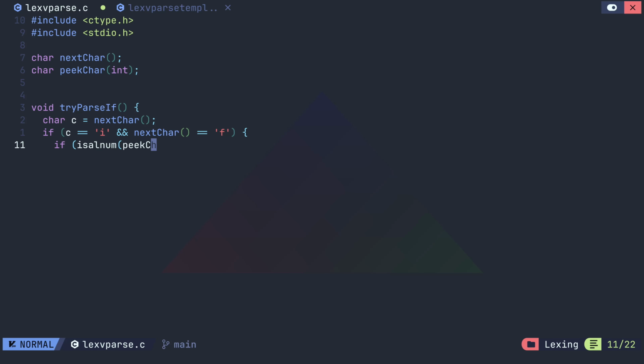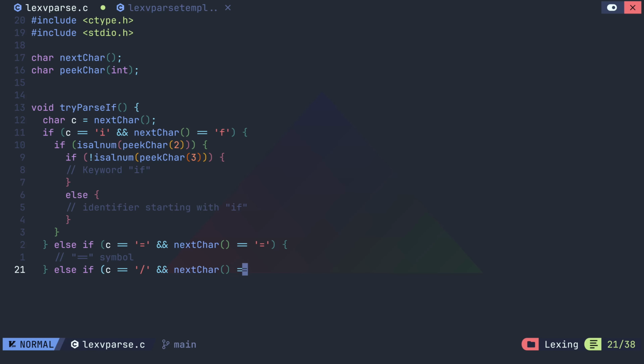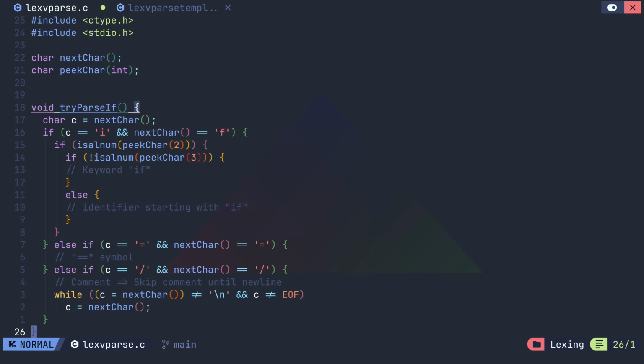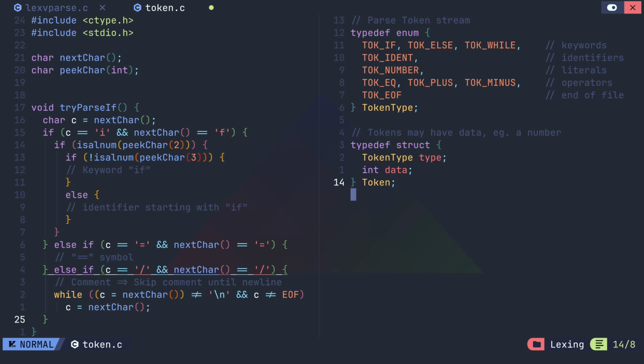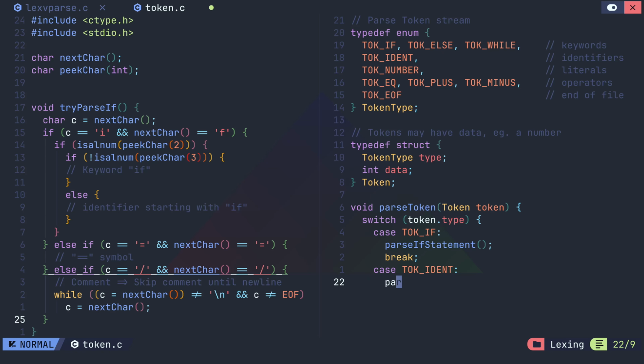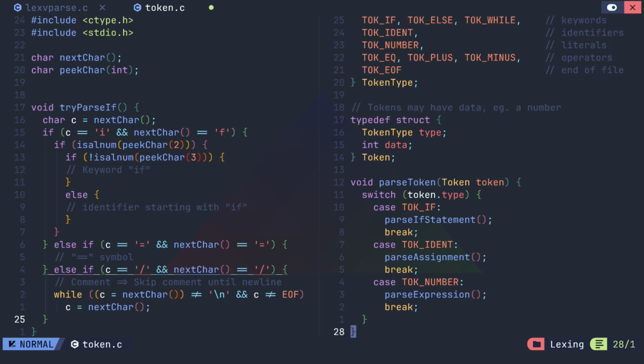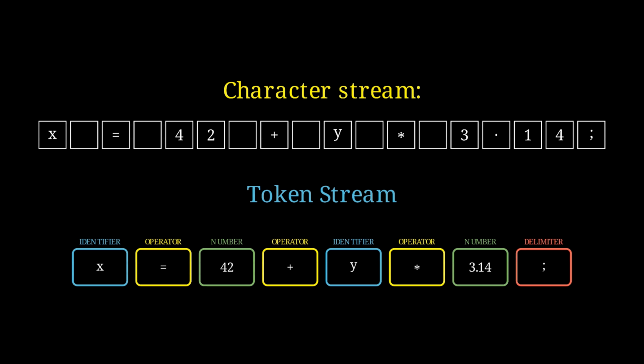Consider this attempt to directly parse text, where low-level character processing is intertwined with structural analysis. In contrast with a tokenized parser, it becomes, hopefully, obviously obtuse. One is easy to read and extend, the other is not. This tokenization is performed by a Lexer, so named because a lexeme is a sequence of characters matching a token. The idea is to simplify text by compressing the stream of characters into a stream of tokens.